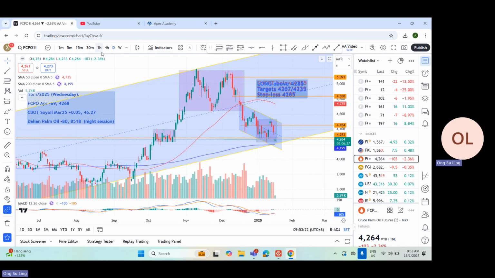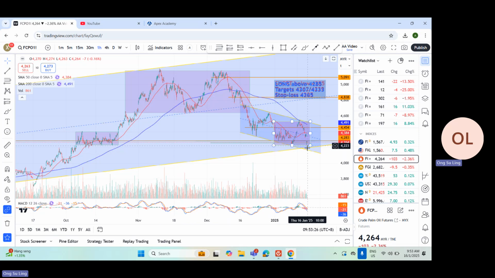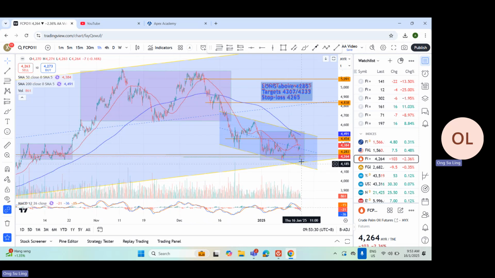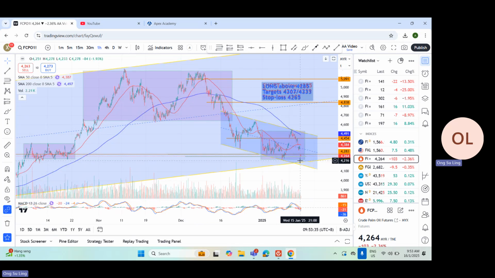and if we look at the smaller time frame, the hourly chart, it is at the bottom of the downward channel, meaning that here is a potential support range. However, the market is still in uncertainty.